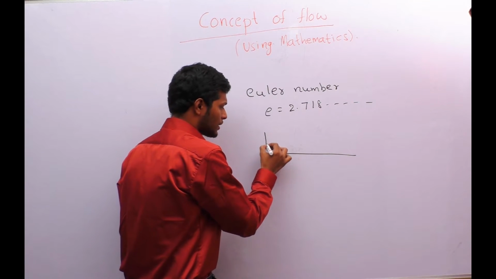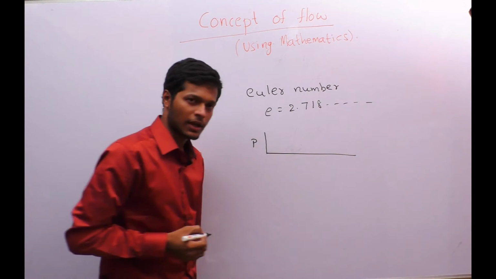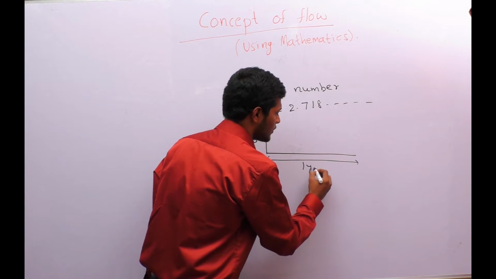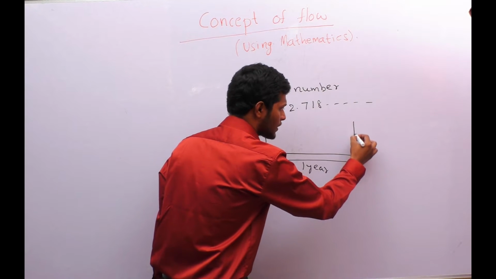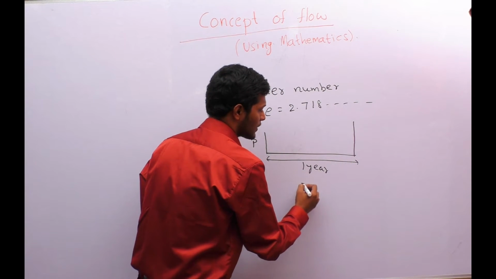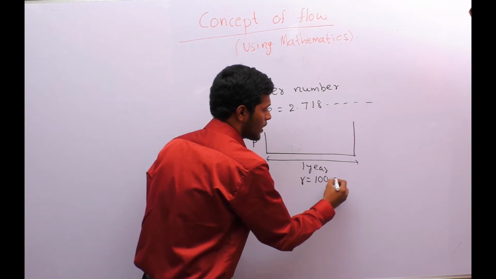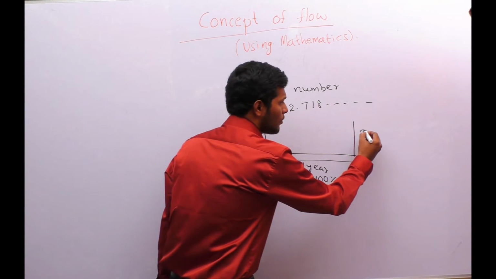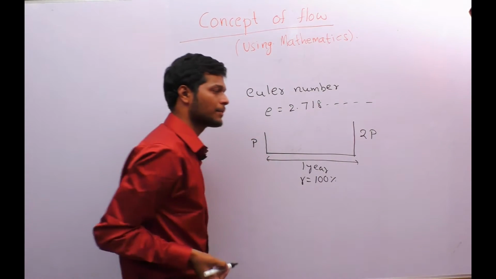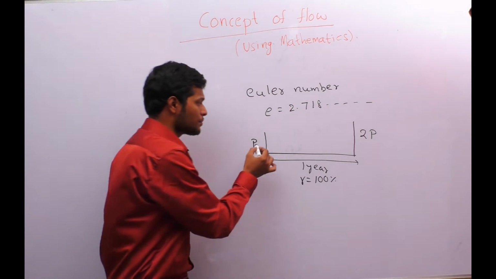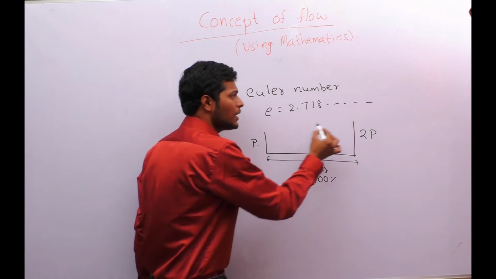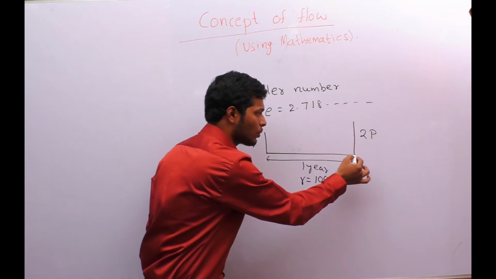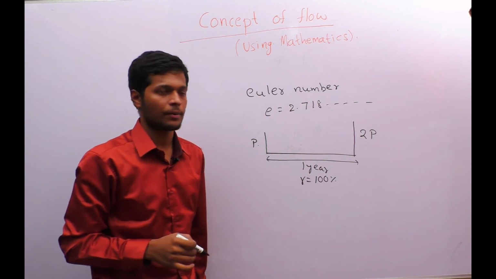Suppose you deposit P amount in a bank, and after 1 year, with a rate of interest of 100%, let us take the rate of interest as 100%, at the end of 1 year the P will become 2P. So this P did not increase gradually till 2P in the period of 1 year. It suddenly became 2 times at the end of 1 year.